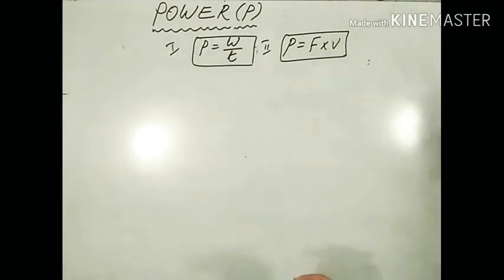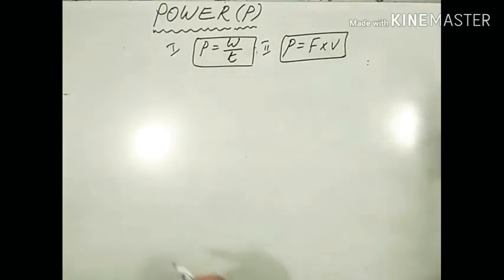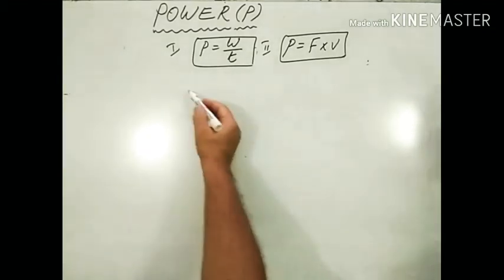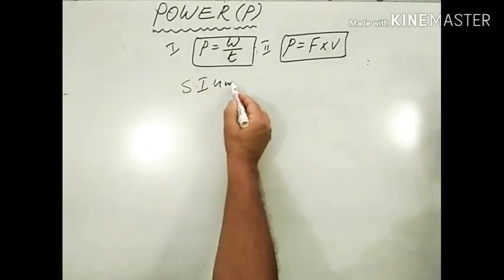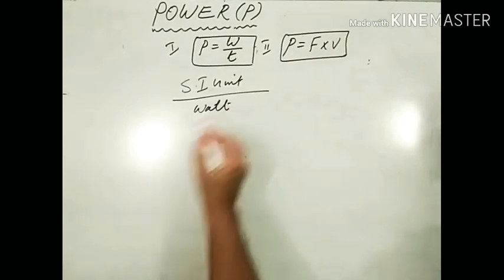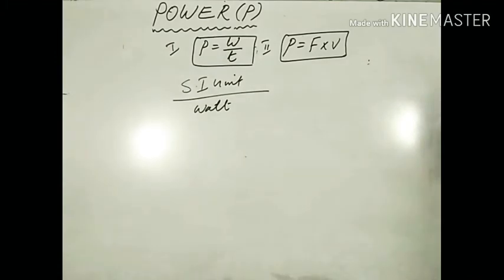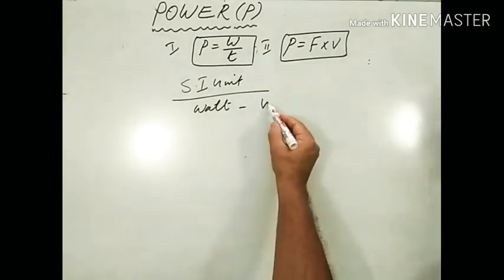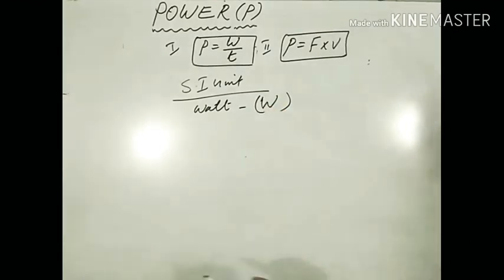So after defining a physical quantity, we have to assign a suitable unit to this physical quantity, because physical quantities are meaningless without units. Let's check it out. What is the SI unit of power? So the SI unit of power is what? Named after James Watt, a scientist. It is abbreviated as upper case W. All right? Watt.